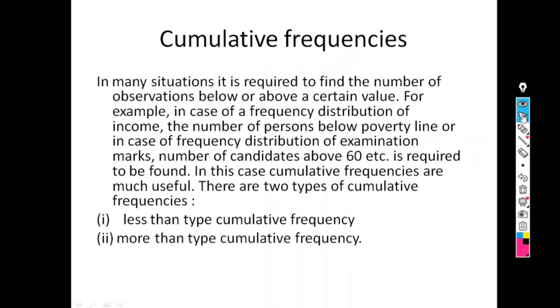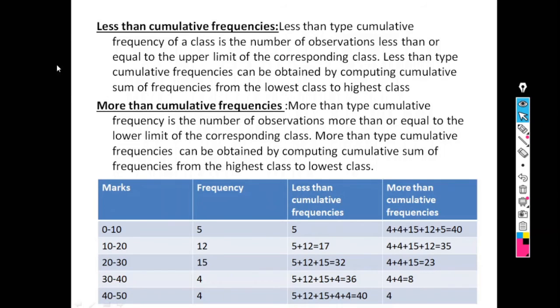So next, how to find this cumulative frequency? I directly go to the first example. First, less than cumulative frequency. See here, it is found from the frequency. The first value is as it is, 5. Next, the addition of the first two, 5 plus 12, that is 17. Addition of the first 3, that is 32.